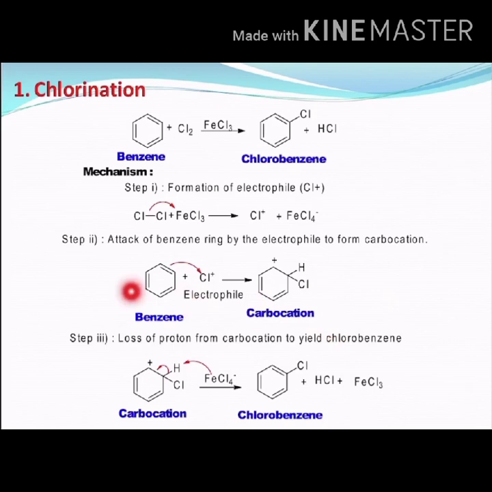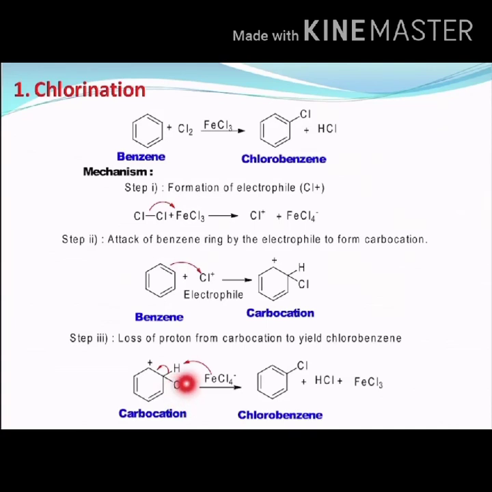Okay, so in the second step, the generation of carbocation takes place, that is, attack of the benzene ring by the electrophile to form carbocation. Next, in step 3, loss of proton from carbocation to yield chlorobenzene. So here, if you can observe, H is the leaving group, so this H has to leave when an electrophile, that is chlorine, attacks the carbon of the benzene ring.